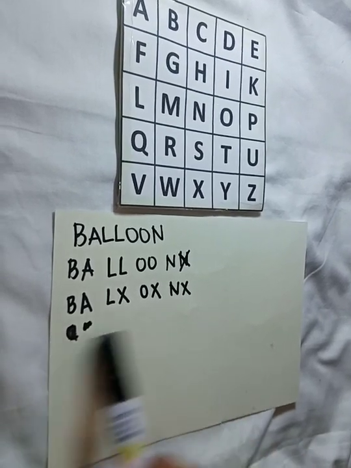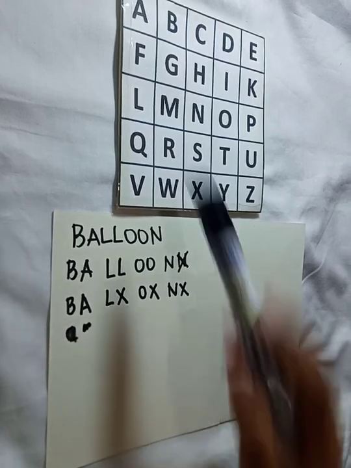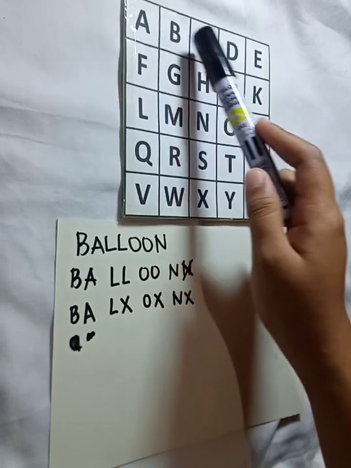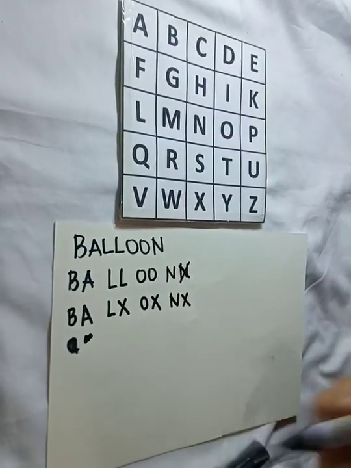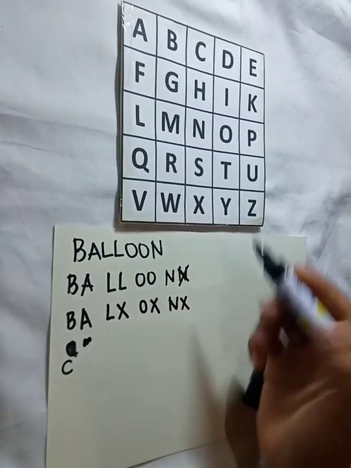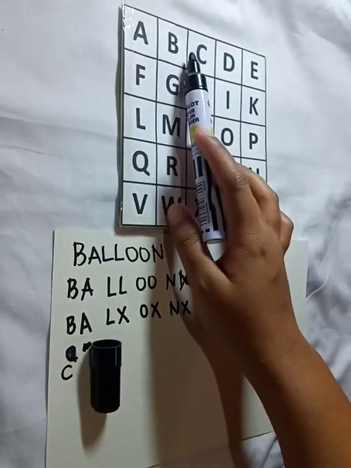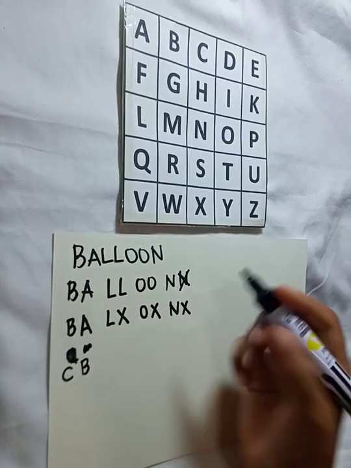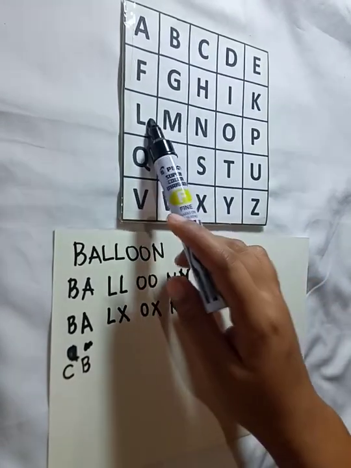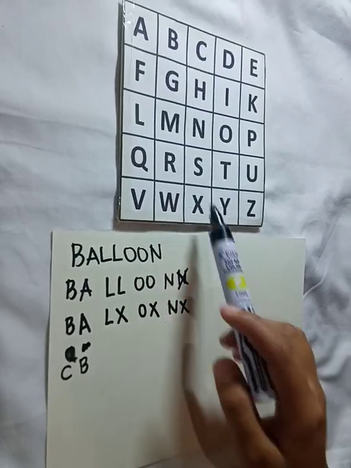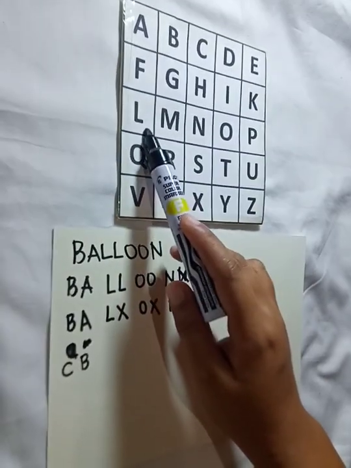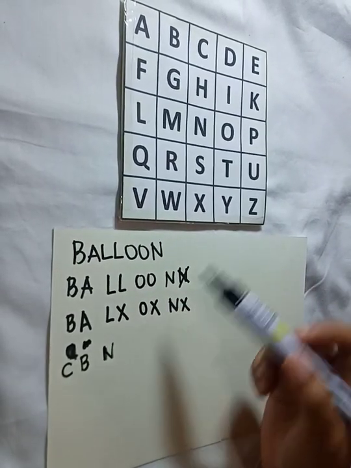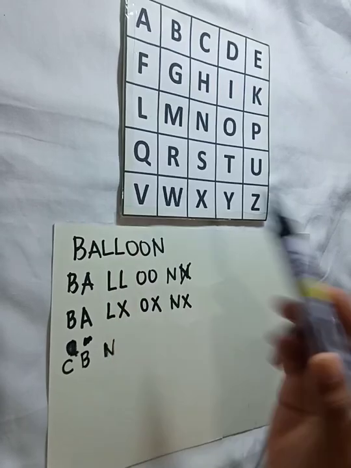So now if I want to decode the word balloon, I would say that there's BA. B becomes C, A becomes B. Then there's L and X. So they are in a box. So L will become N, then X will become V.